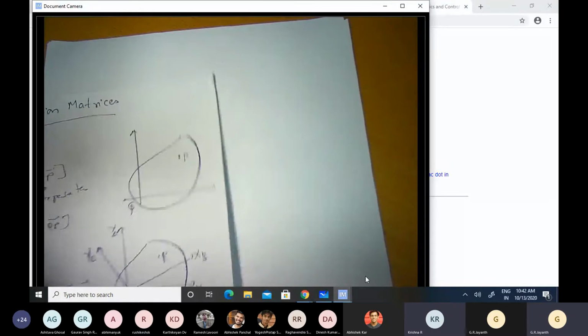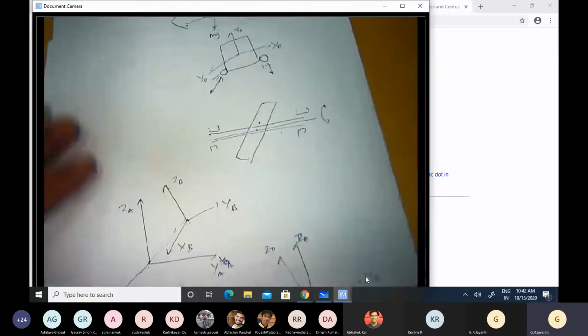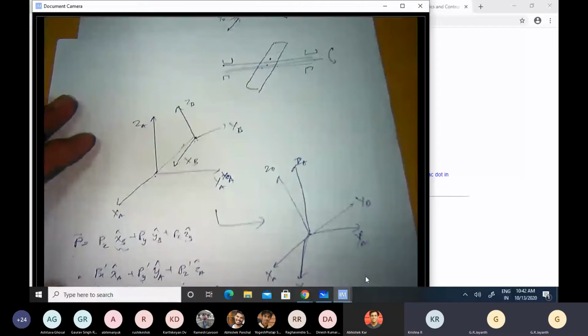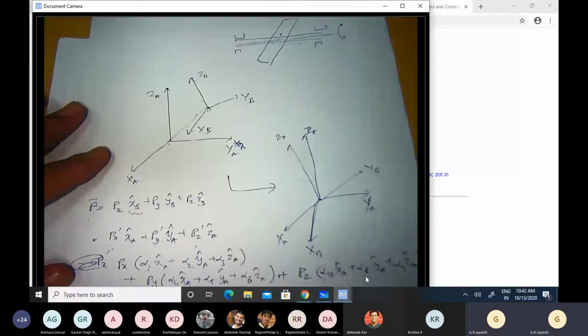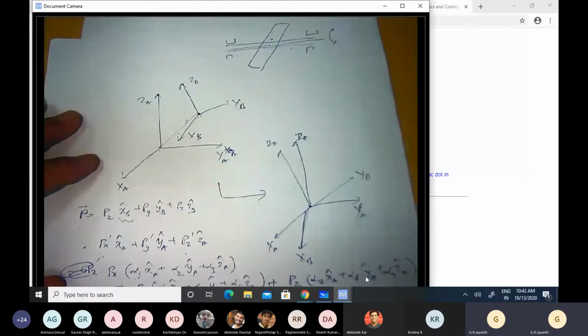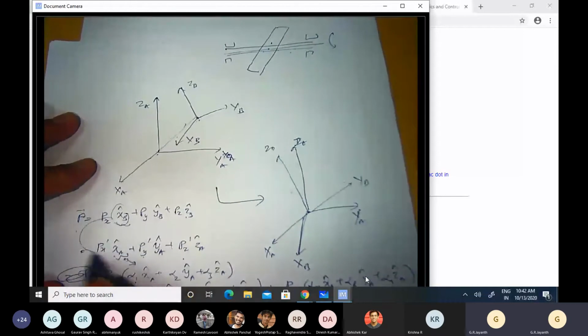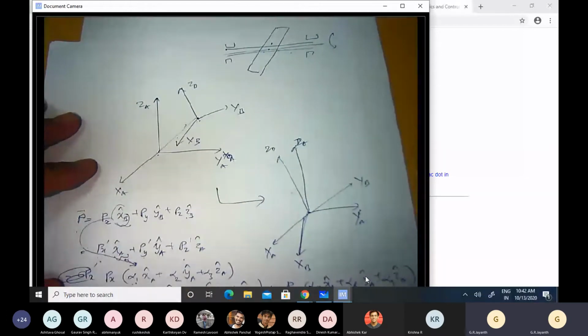This term, the alpha terms that you introduced, alpha 1, alpha 2. What are they? I have replaced XB with alpha 1 XA plus alpha 2 YA plus alpha 3 ZA.